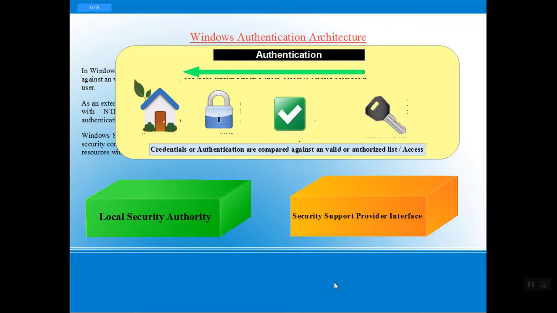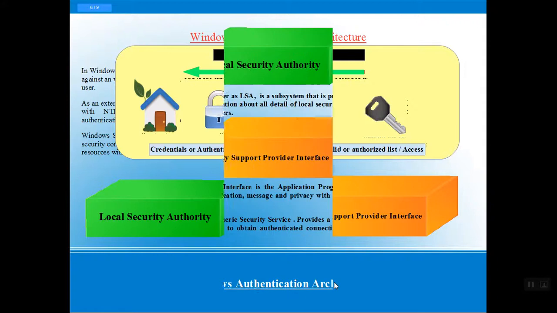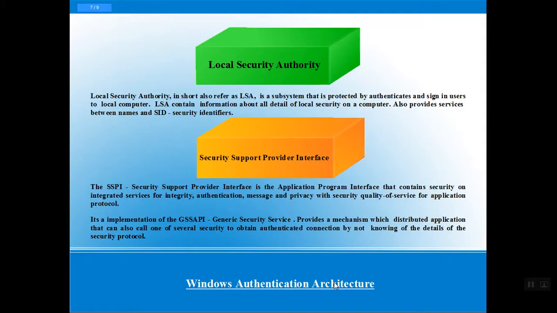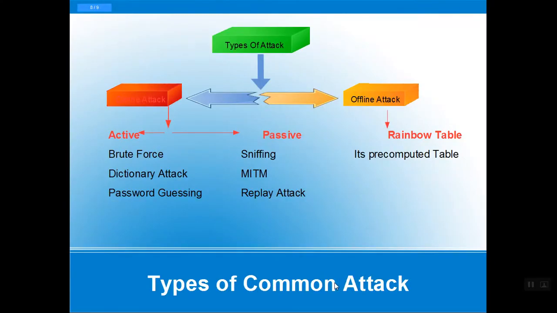Later on, we can say that the credentials or authentications are compared against a valid or authorized list, or a list in our database of the access we have given to the user. In the same way we have LSA. This is the brief about LSA and SSPI, as we covered in our previous slides. LSA simply checks for SSIDs and the user credentials and login authentications, and SSPI provides the services to our application. So next we have attacks, or the types of attack.